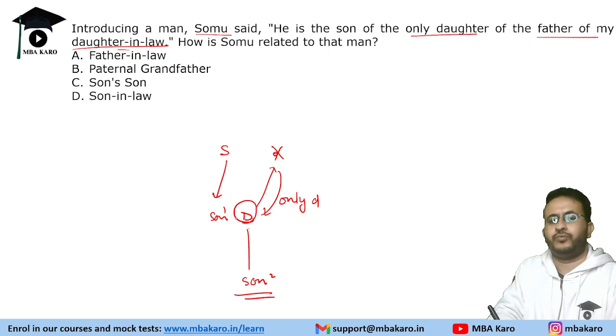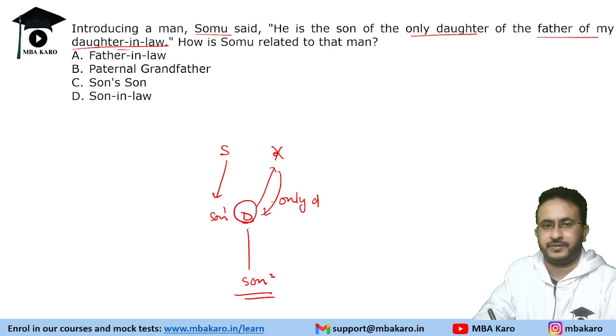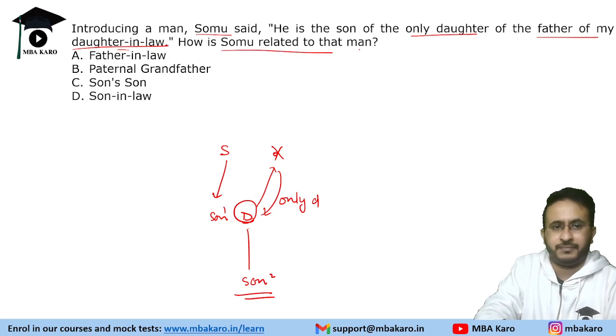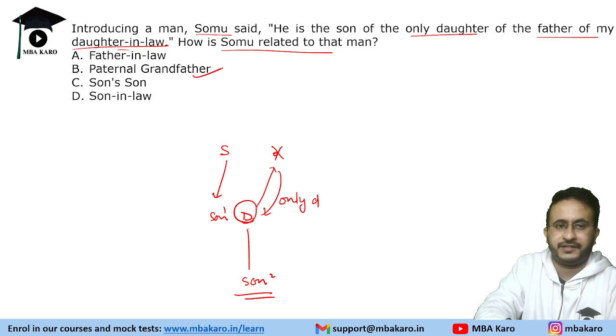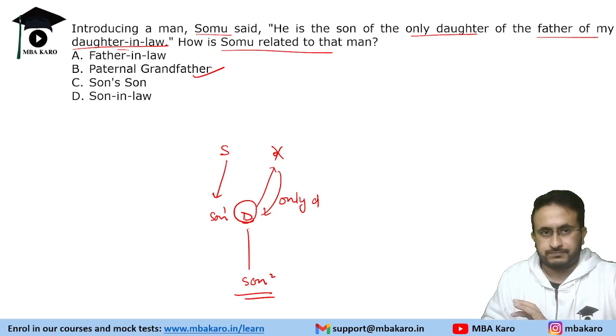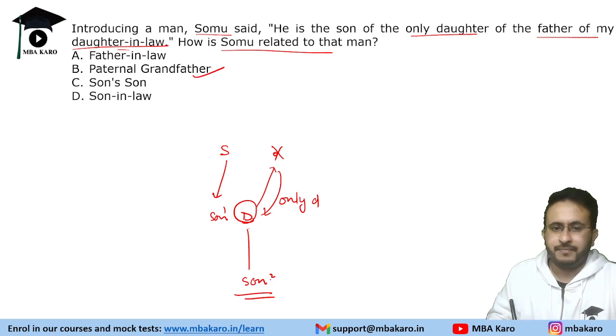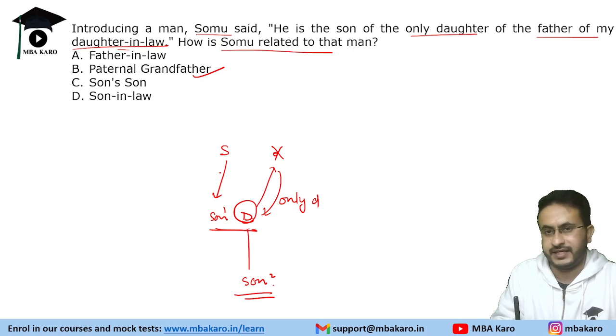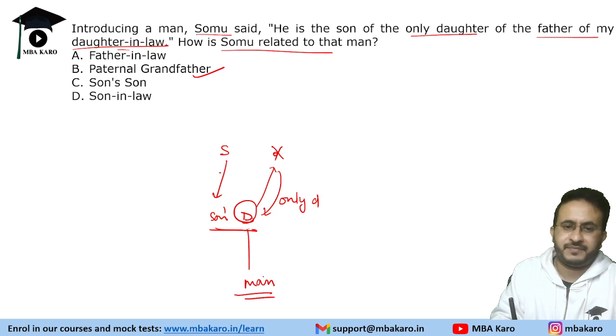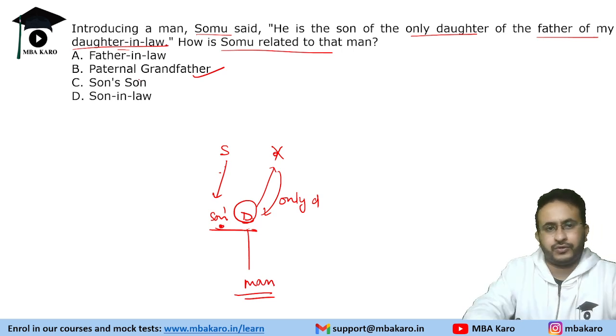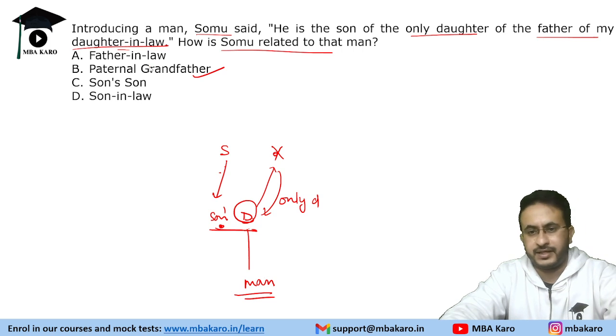That means Somu is the grandfather or grandmother, right? How is Somu related to that man? Paternal grandfather, because it is father's father. This is the son, right? That is the man. His man's father is this person, and this is Somu. So paternal grandfather will be the answer.